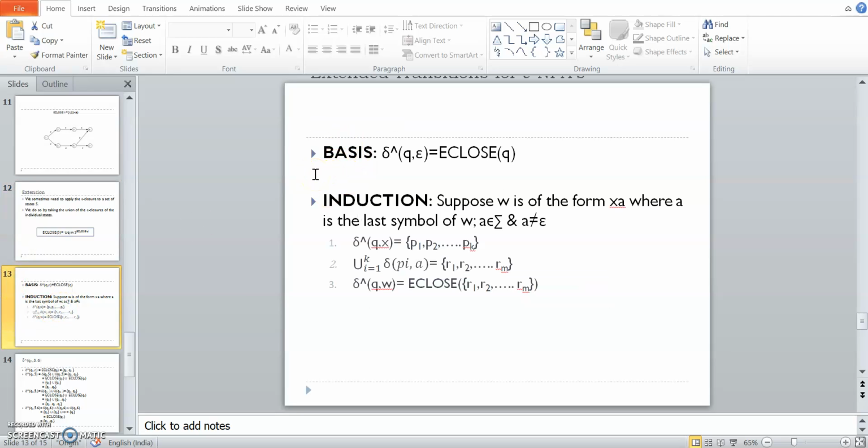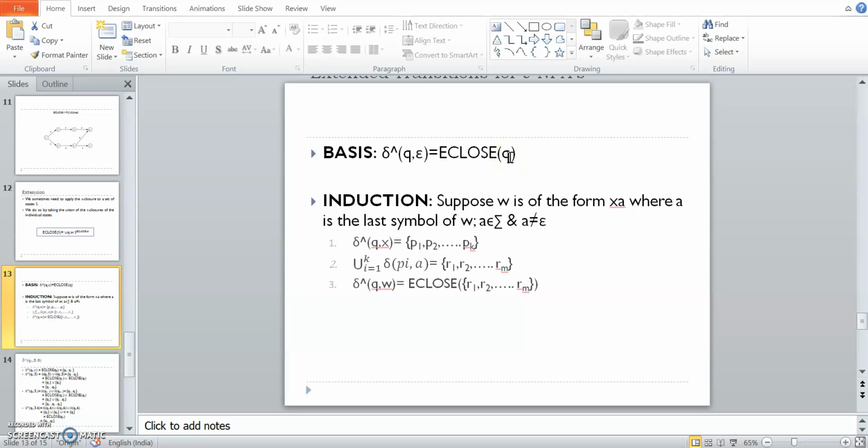This is used for the extended transition function. That means after reading a particular string, what will be the next state? There is no need to always go from the first state to the accepting state. If I read part of the string, that means I'm at an intermediate state and I want to know what will be the next state, then the extended transition function is used. So what it says: the extended transition function of epsilon NFA, that means transition function of Q on epsilon at the very first, what is the output? Epsilon closure of Q. This is what we already saw.